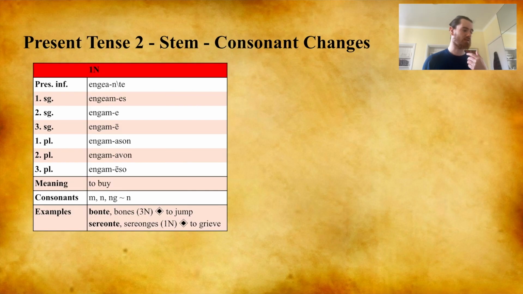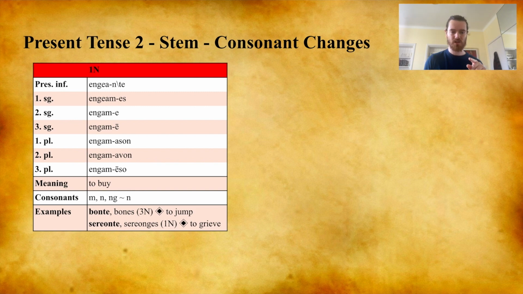So we see that engeames, engame, engamason all have the nasal M as the final letter of the stem. But for the present infinitive, we see that the ending is nte and the N replaces the final sound of the stem. So we don't have engeamente, we have engeante.